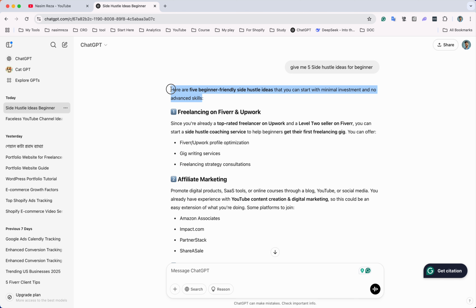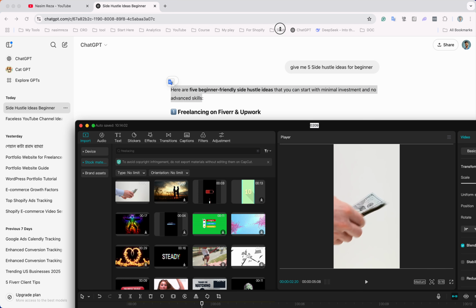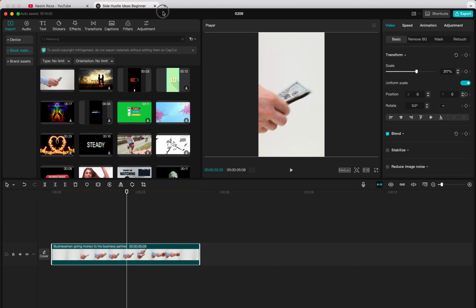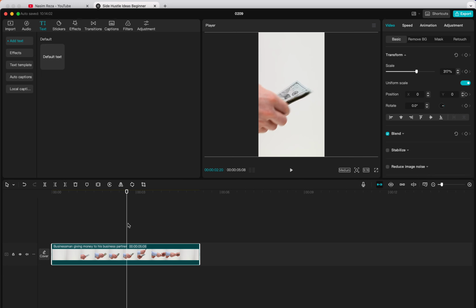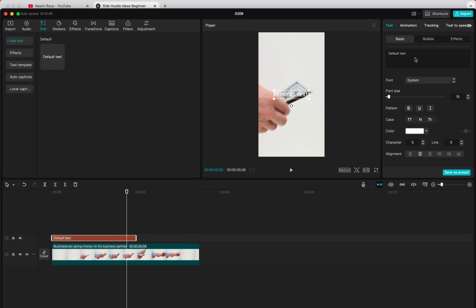So copy it and go to CapCut again, and just add text, default text, and we are going to add this full text.